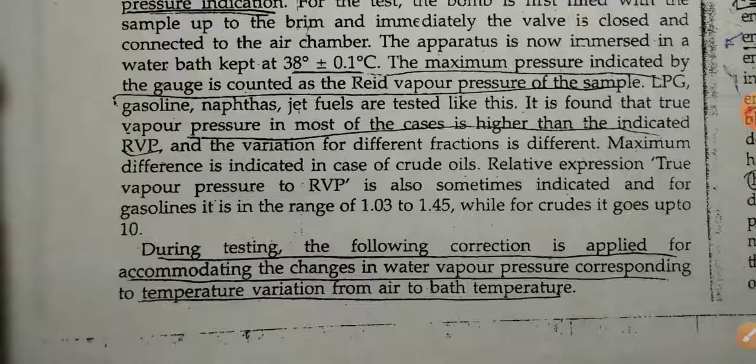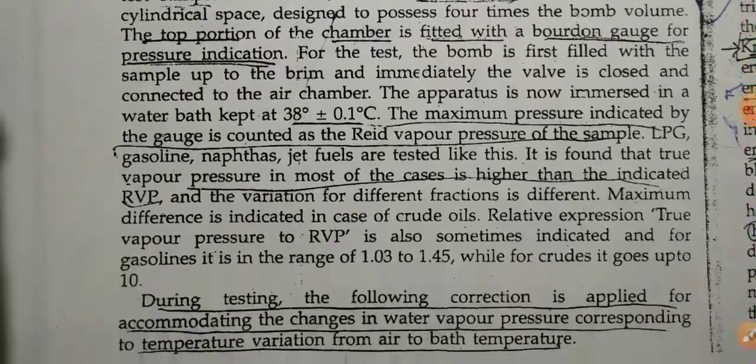During the testing, the following correction is applied to account for the change in water vapor pressure corresponding to the temperature variation from air to the bath temperature. This is the Reid vapor pressure and this is the data.